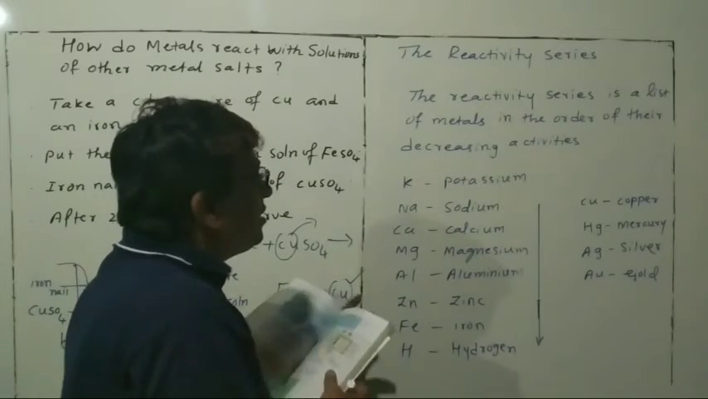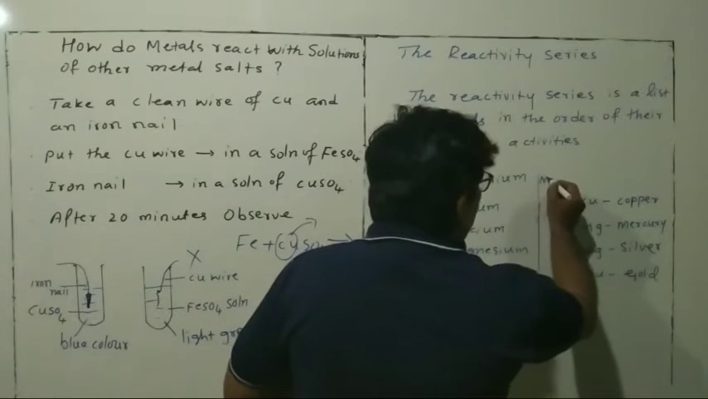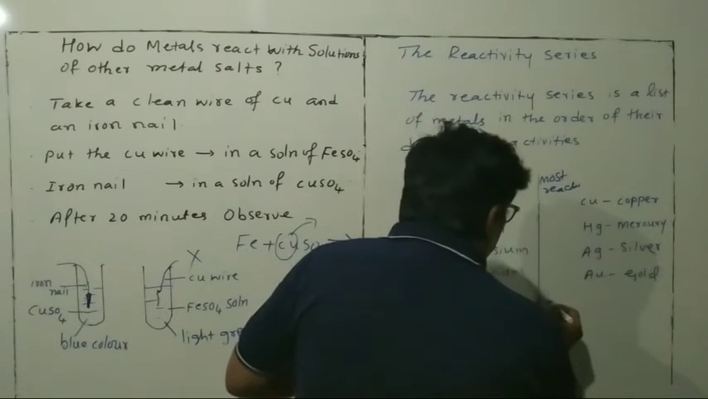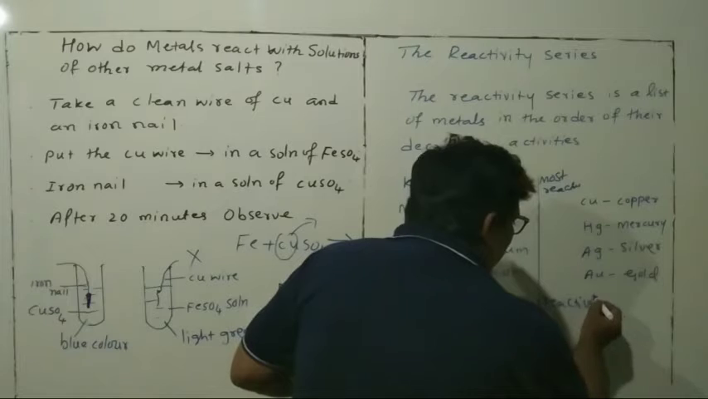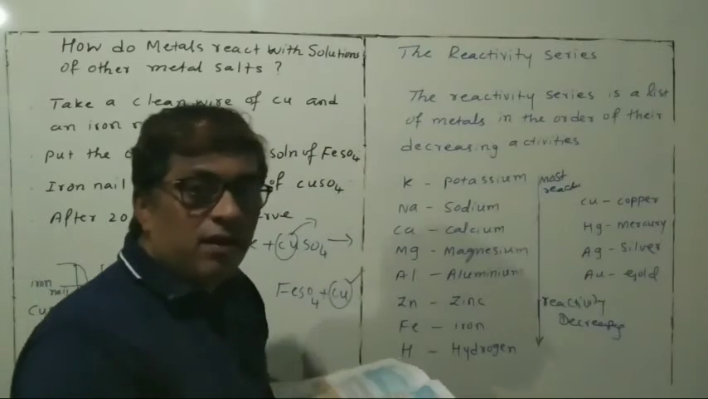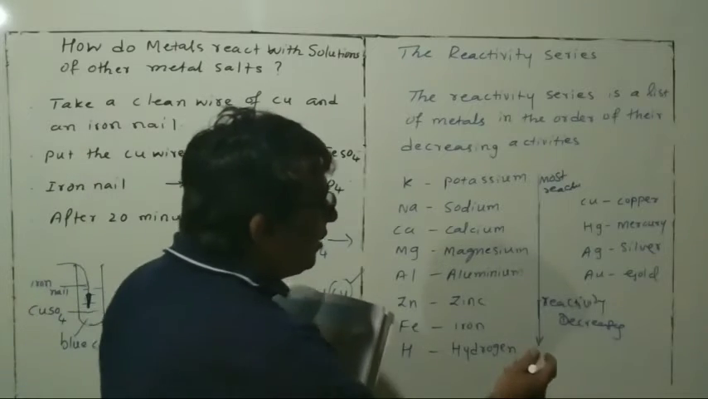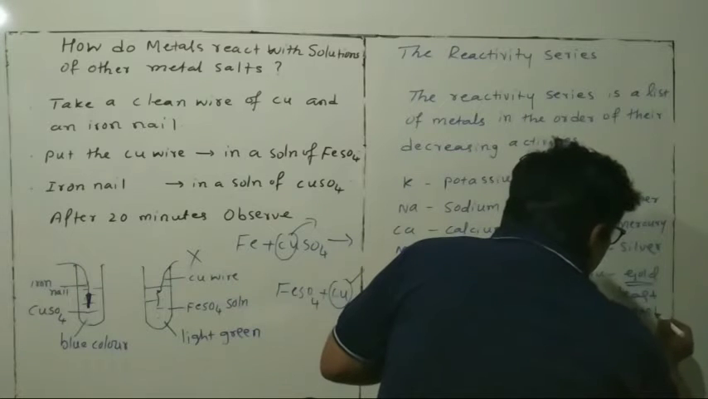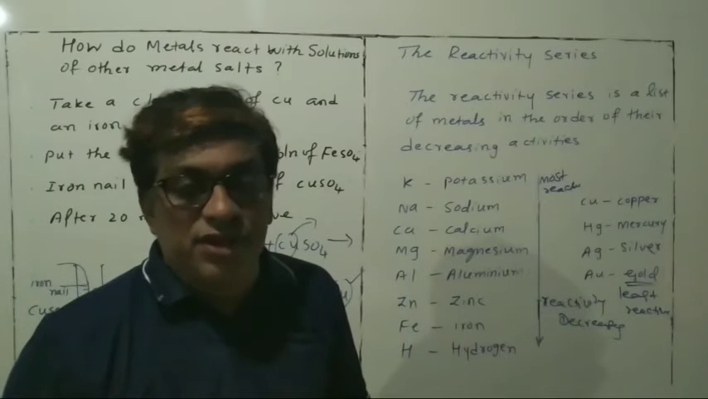So here, these are the more reactive elements. This one is the most reactive. As you go down, the reactivity decreases, or you can say moderately reactive. And here the least reactive will be. So this is the reactivity series.